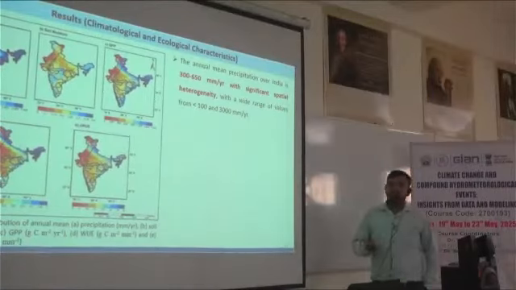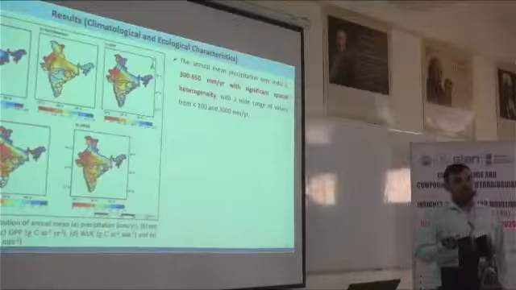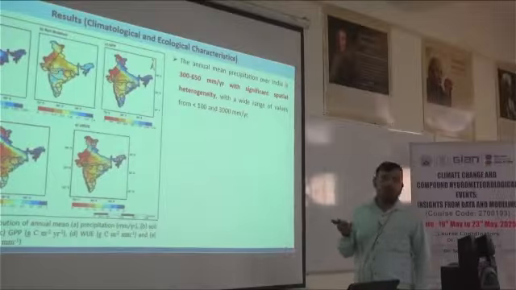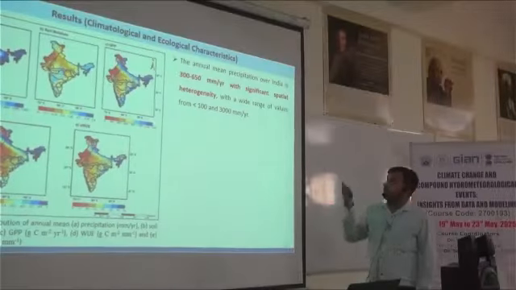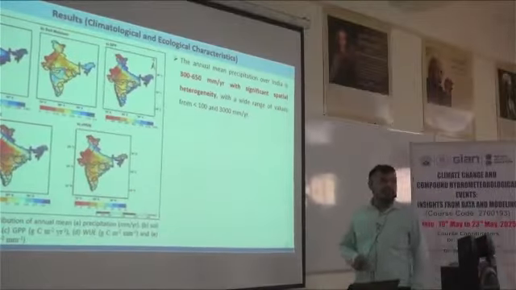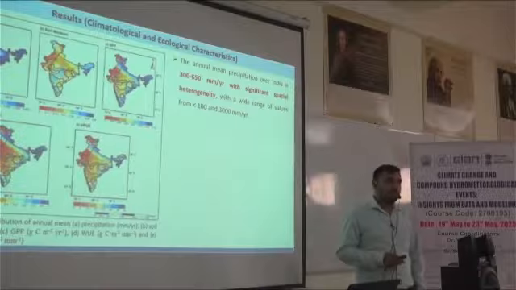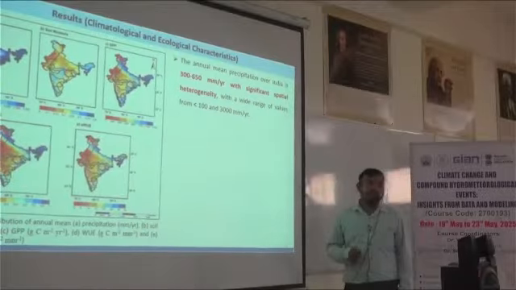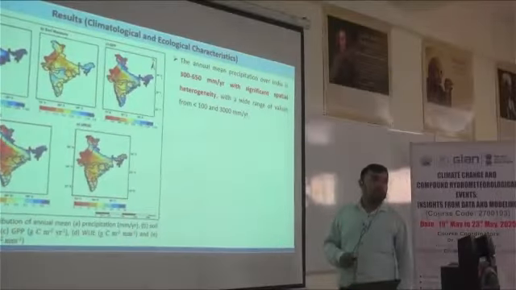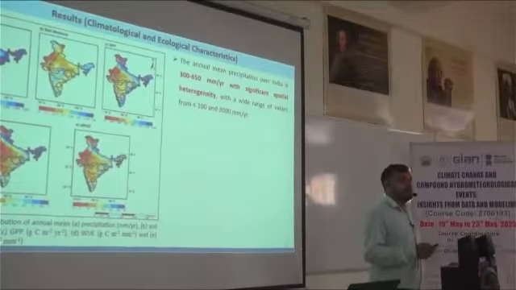From the figure itself, since you are working on the Indian study area, you are all aware of the precipitation condition across India. You can see that annual mean precipitation over India is 300 to 650 mm per year, with significant spatial heterogeneity, with a wide range of values from less than 100 mm per year to more than 3000 mm per year.